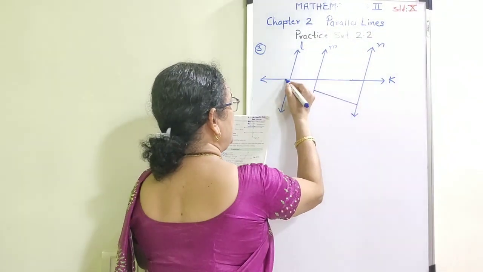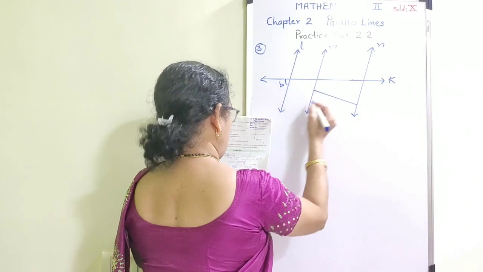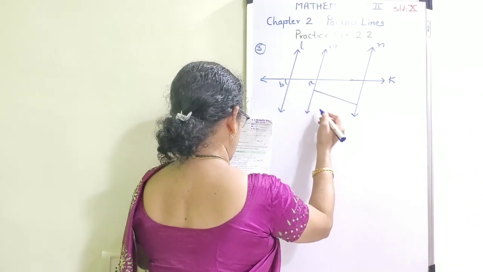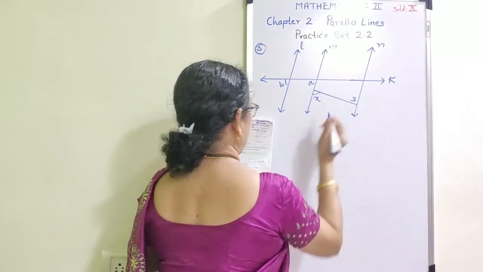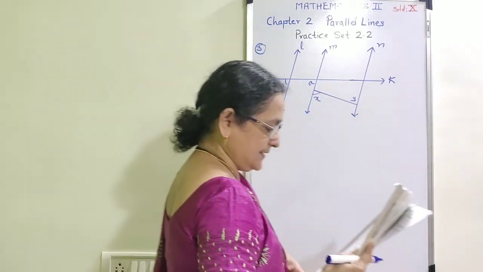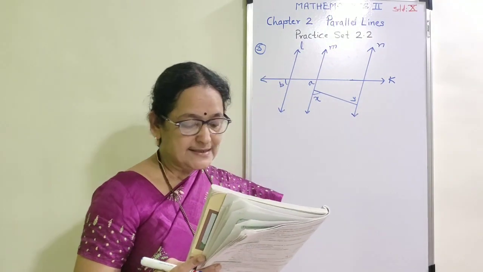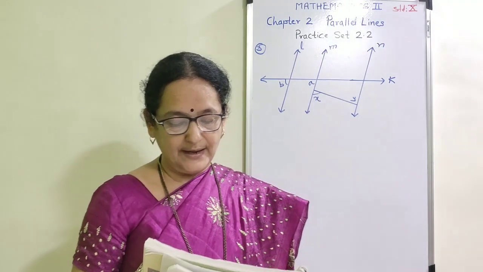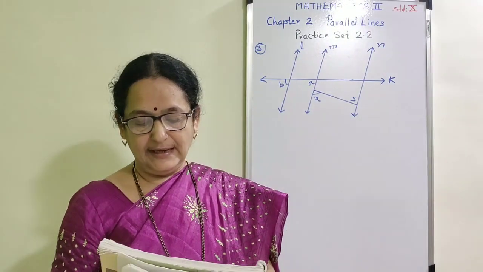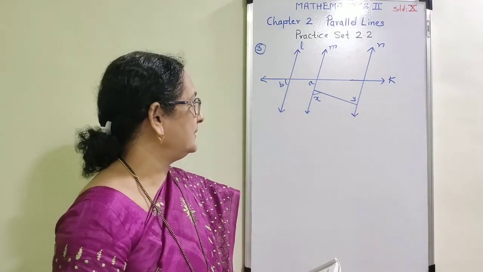Here angle B is given. Here A is given. Angle X is given, and this one is angle Y. Now I am going to read the example. Angle A is congruent to angle B and angle X is congruent to Y. Then prove that line L is parallel to line N.